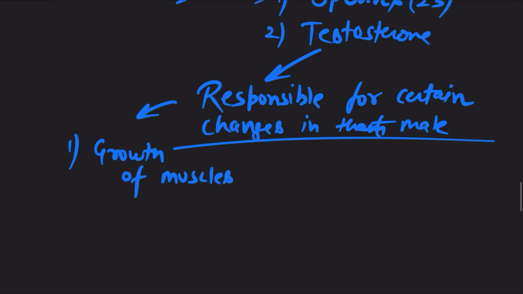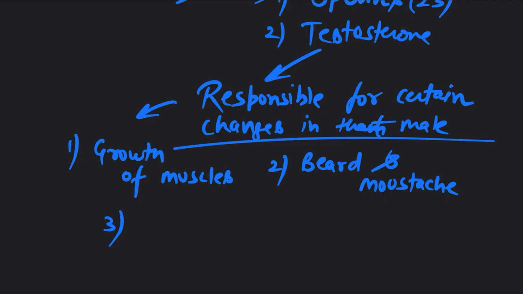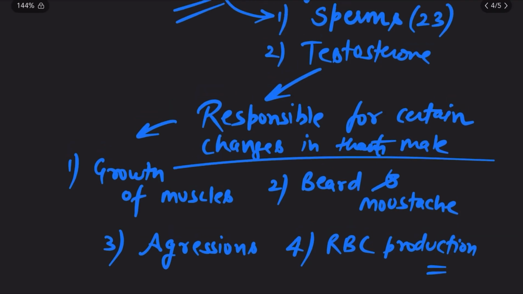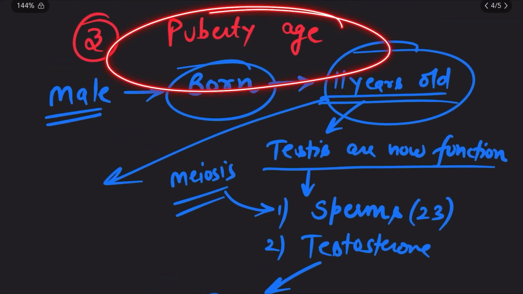Testosterone is responsible for the growth of muscles in males. Second, appearance of beard and mustache. Third, the male is filled with aggression. This hormone is responsible for aggression in males. And fourth, the human male body starts producing many RBCs. So this hormone is also responsible for RBC production. These are the changes that we are going to see after a certain age, and that age is known as puberty age.